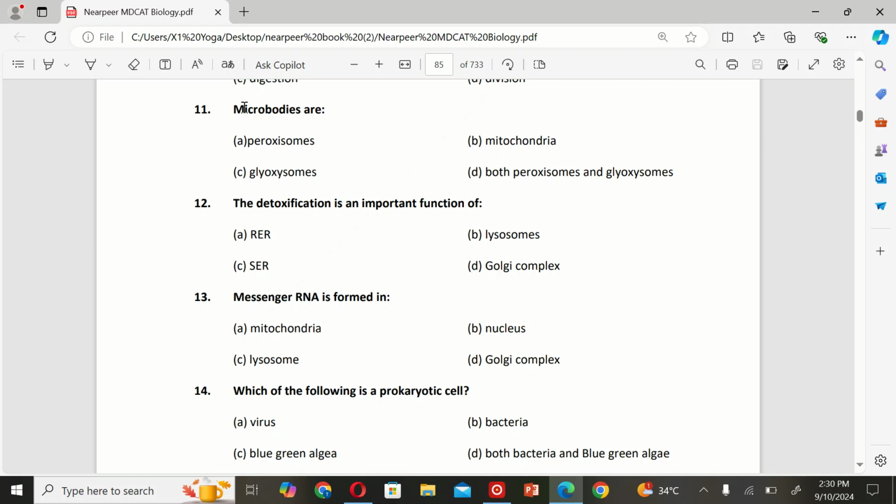The next MCQ is, microbodies are A. peroxisomes, B. mitochondria, C. glyoxysomes, and D. both peroxisomes and glyoxysomes. So the correct option is D.